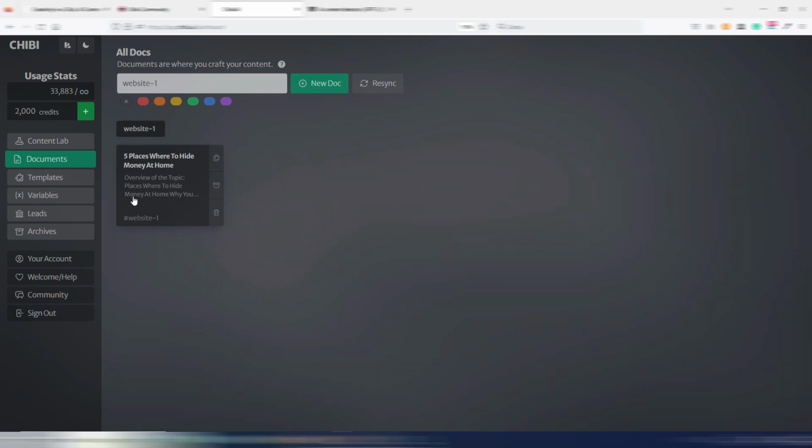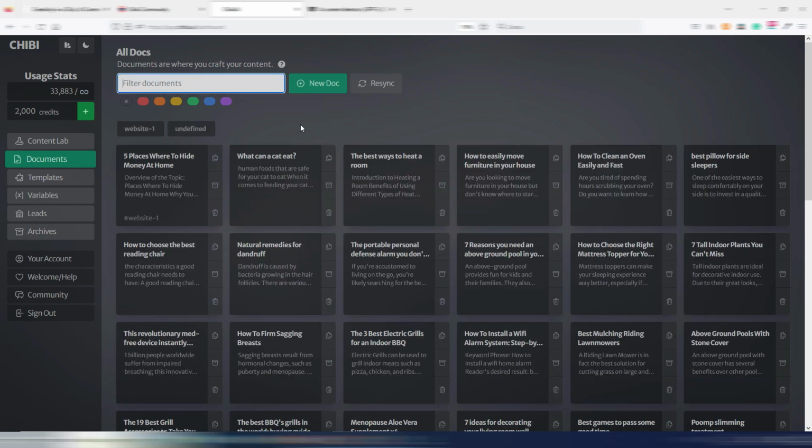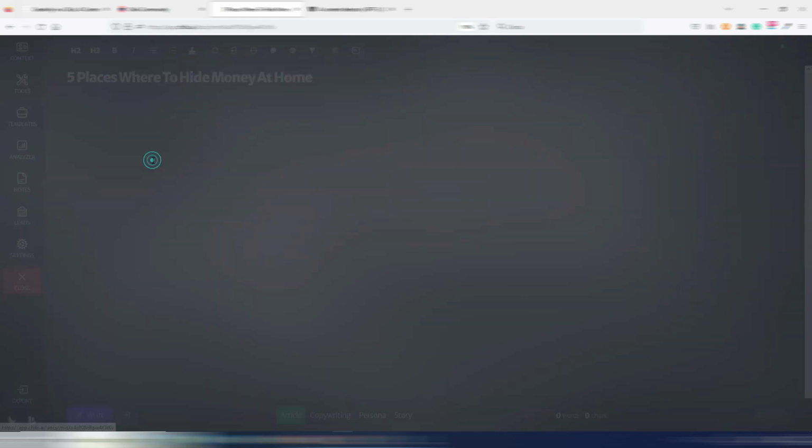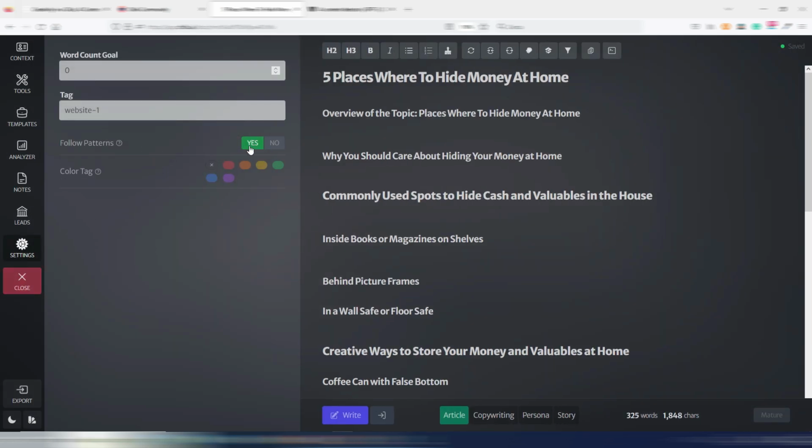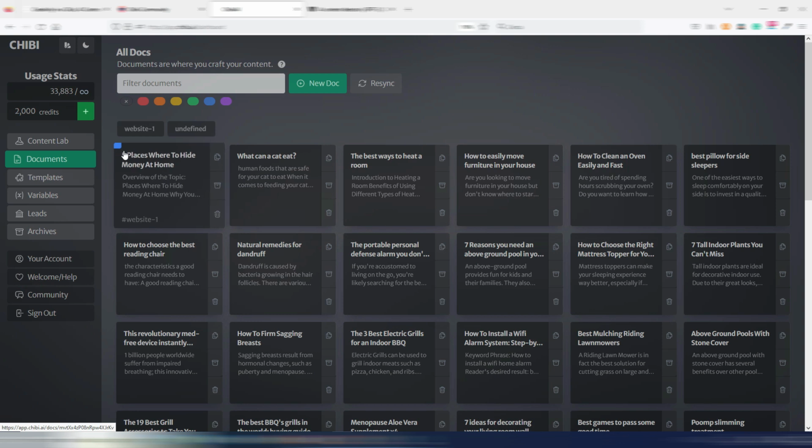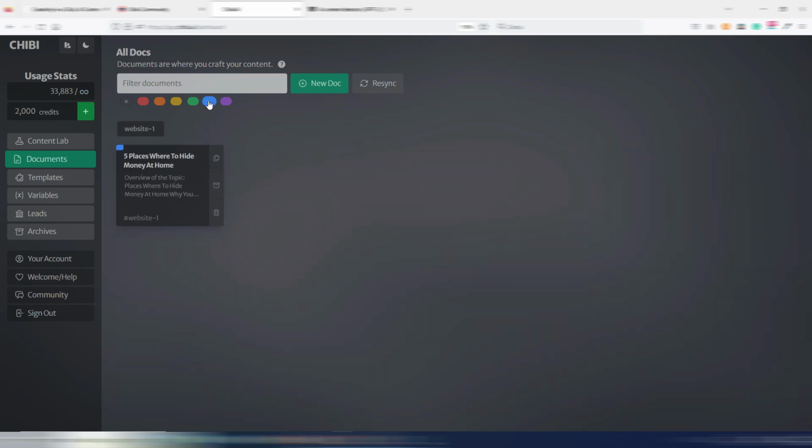By clicking here, I can filter these website 1 articles really easily, or maybe I can even tag these documents with a color. Let's say I like to give this site a blue color. I just need to click here, and then I also have this color, so I can even filter by color.